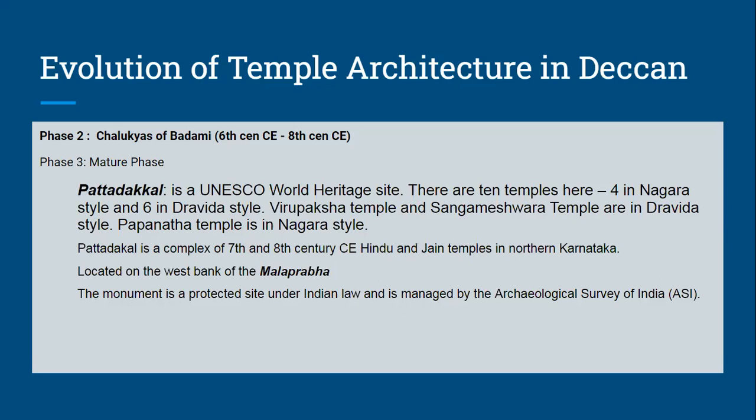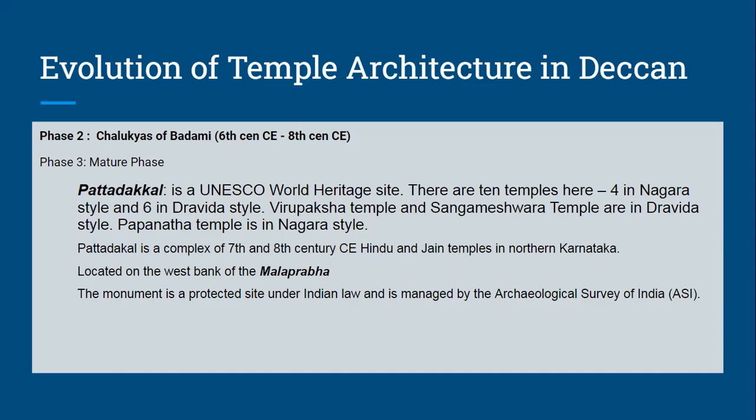Here there are a total of 10 temples. Out of the 10 temples, 4 are in the Nagara style, that is the North Indian style, and 6 temples are in the Dravida style. So 10 temples, 4 in Nagara, 6 in Dravida. Most important site because it's a UNESCO World Heritage Site. This entire area is located on the west bank of the Malaprabha River, and here we have a mixture of Jain temples and Hindu temples. All these sites are protected under Indian law and the Archaeological Survey of India.